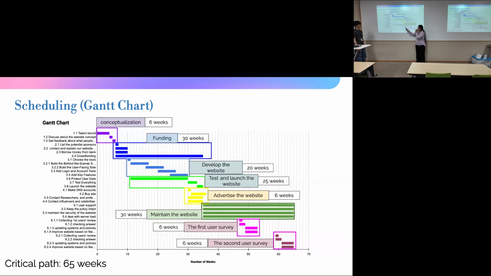Next is the maintenance, like the user support, the policies, the securities, and the server load maintenance. We take around 30 weeks for this, and everything needs to work in parallel to keep the website going. After 3 months, we will take the first user survey and then improve our website. In another 3 months, we will do the second user survey, and that's the end of our project. The critical path for the project will take about 55 weeks, around 1 year and 3 months.